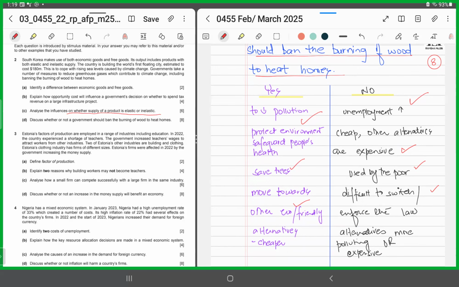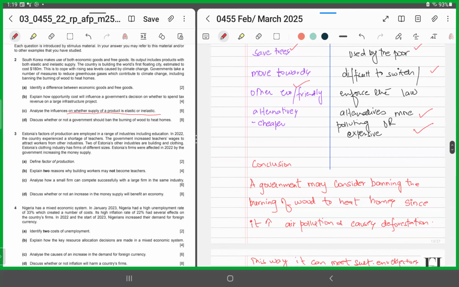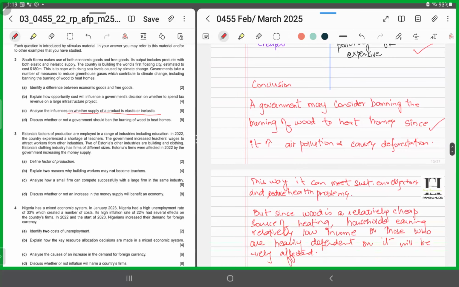Or it could be that the other alternatives would cause more pollution, or would be more expensive, and they might not find it easy to switch. So instead of putting a complete ban, what should be the conclusion? You could say that yes, a government may consider banning the burning of wood to heat homes since it increases air pollution, and yes, it causes deforestation. This way, it can meet sustainable environmental objectives and reduce health problems.